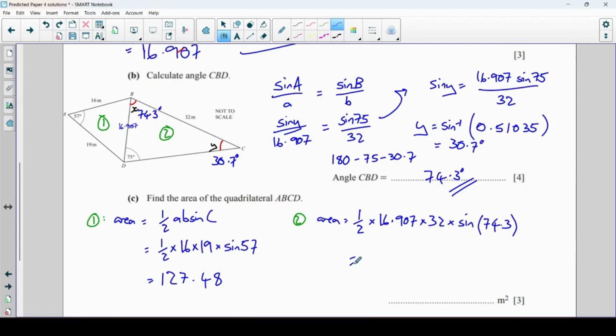So let's do that, hopefully using as many unrounded answers as possible. The more of those things that you have stored, the better. So half times 16.907 times 32 times sine, and again I want that stored one. And with the stored exact values I got 260.44, and now all I'm going to do is add those two things up.